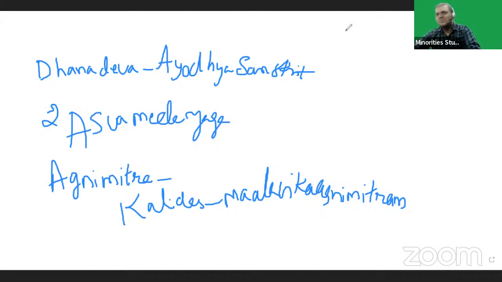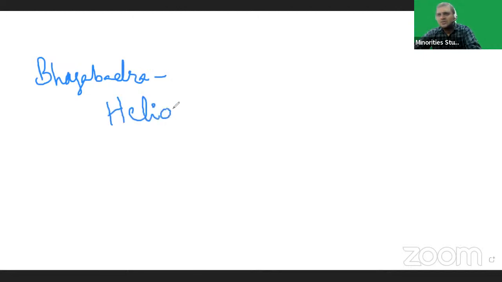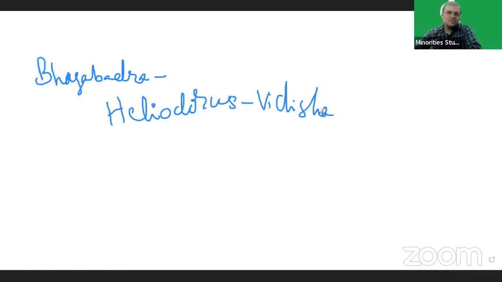Another important ruler was Bhagabhadra. During Bhagabhadra's reign, Heliodorus visited India and Vidisha. In Vidisha, Heliodorus gave an inscription, the Heliodorus pillar inscription or Besnagar pillar inscription.